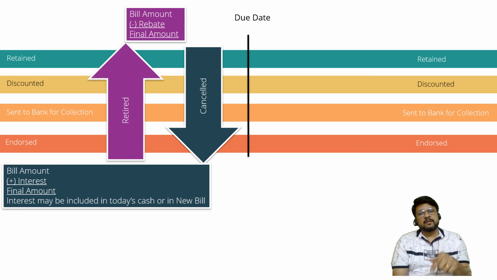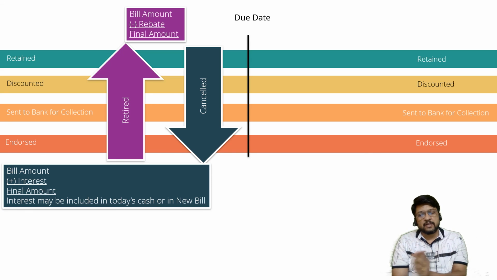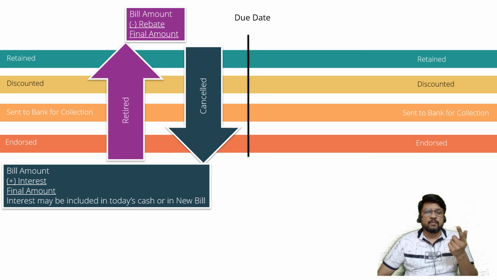Or before the due date, the drawee may approach and request the drawer to cancel the bill. It is actually speaking dishonor, but since it is dishonored with a genuine heart, without any intention to give difficulties, without any intention to defraud, without any intention to cause trouble, we are not calling it a dishonor, we are calling it as cancellation. Then bill amount plus interest is equal to final amount. Interest may be included in today's cash or in the new bill. The amount of interest can be either added to the cash which is received today itself, or it can be added to the amount of new bill. If you have not understood this last sentence, don't worry. When you are solving the problem, it is going to be easy for you.